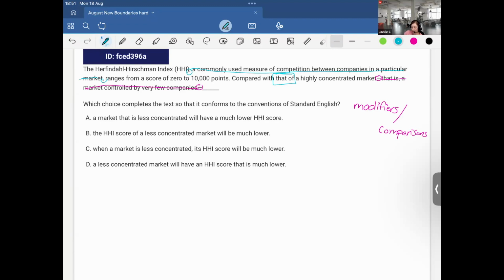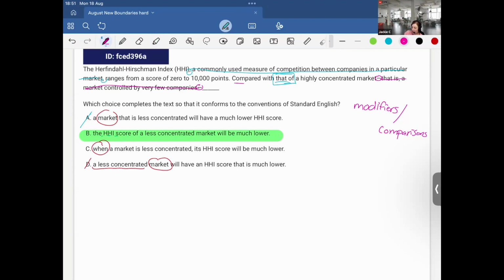Okay, it can't be market because it's comparing something of the concentrated market. The HHI score, probably. We can't start a comparison with a less concentrated market; you see these are basically comparing the same thing. That doesn't make sense. So it's B. The HHI score of a less concentrated market will be much lower.